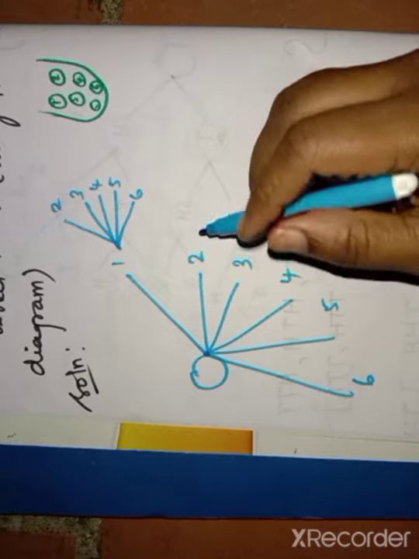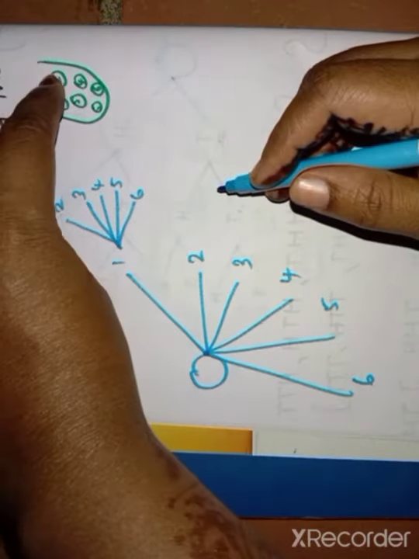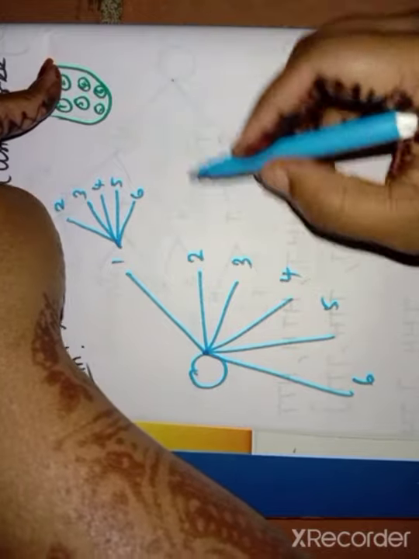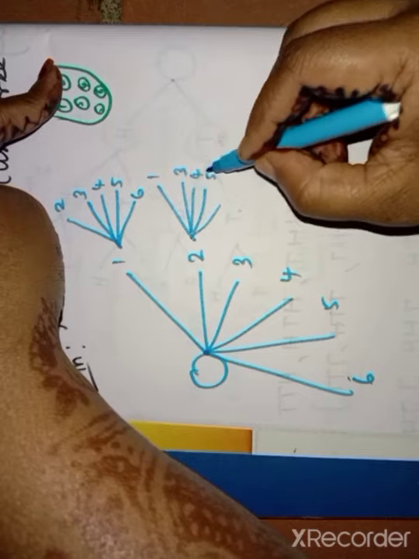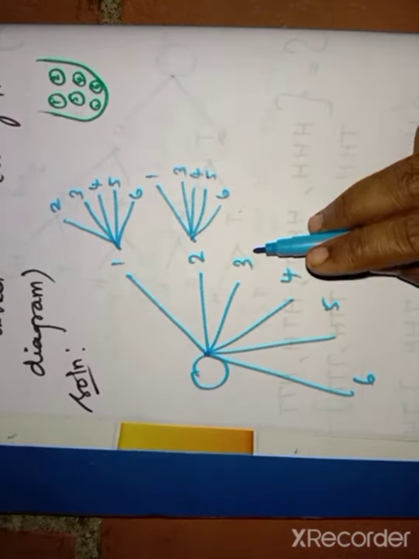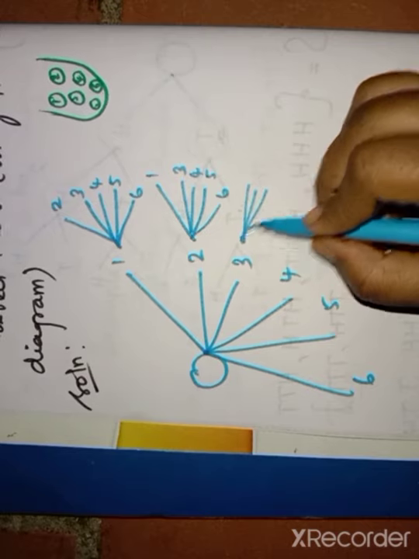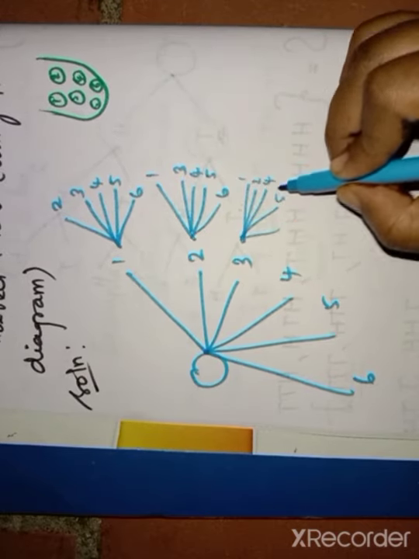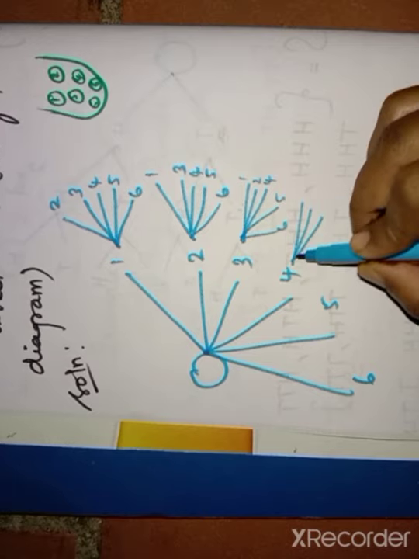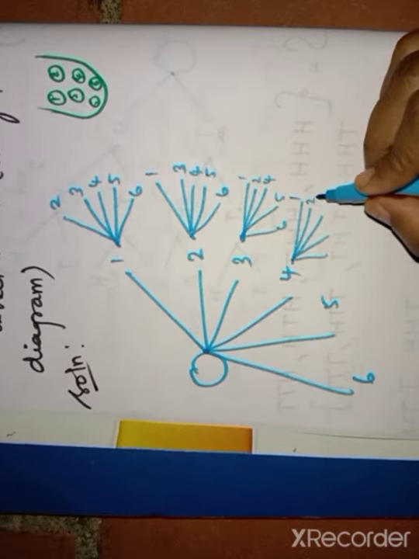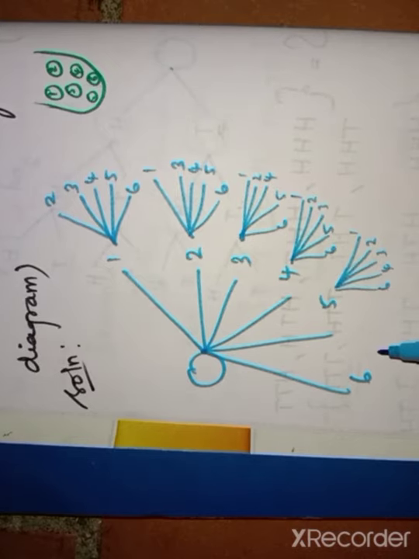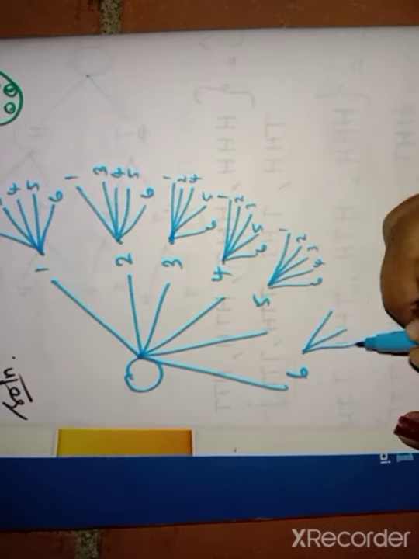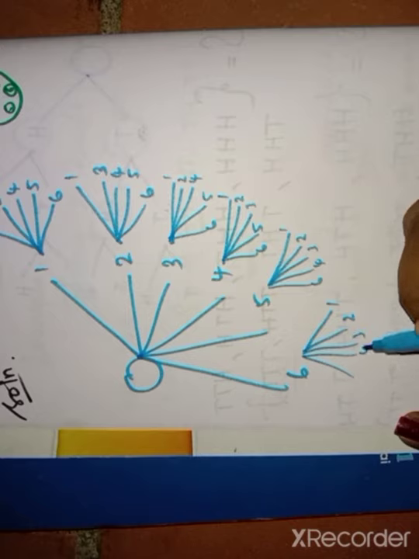So likewise here we have to do it for ball 2. If I take ball 2, what are the remaining terms? That means 1, 3, 4, 5, 6. Likewise, if I take the third ball, the remaining balls are 1, 2, 4, 5, 6. For the fourth ball, 1, 2, 3, 5, 6. Likewise, if I take the fifth ball, 1, 2, 3, 4, 6. For the sixth one we have to write 1, 2, 3, 4, 5.